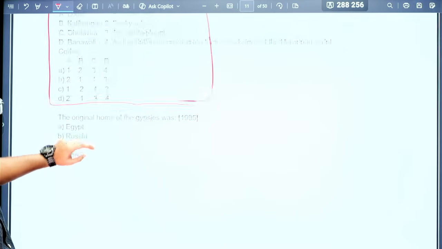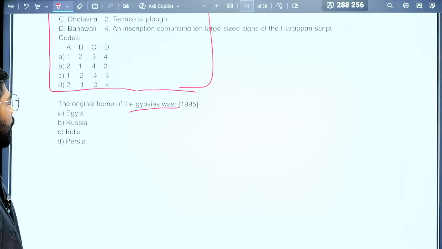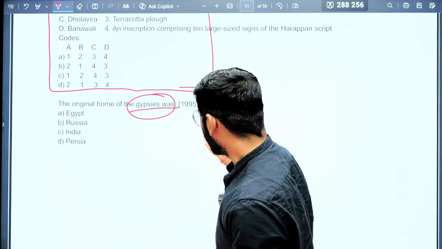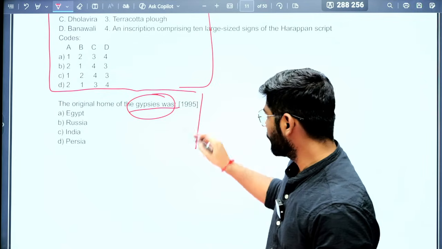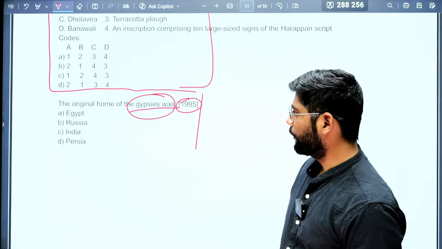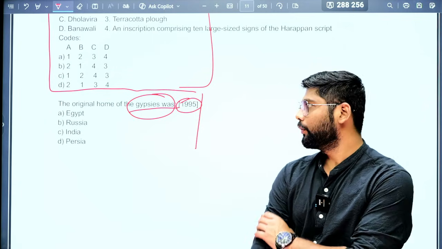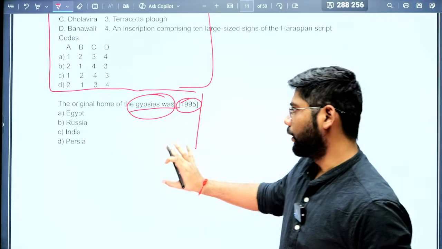Next question is about the original home of the Genepsis swords. This is some random question. Try it and let me know. This kind of question comes, and if you don't know, the smartness lies in leaving this kind of question. I don't think somebody who has been attempting UPSC since 1995 would know. But if UPSC asks this kind of question, you need to leave it.